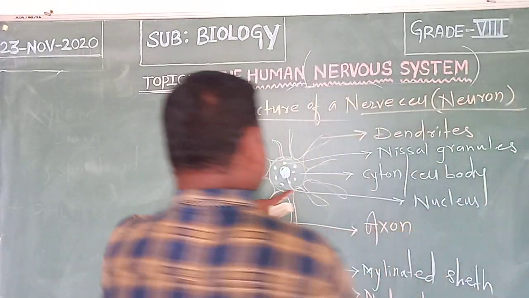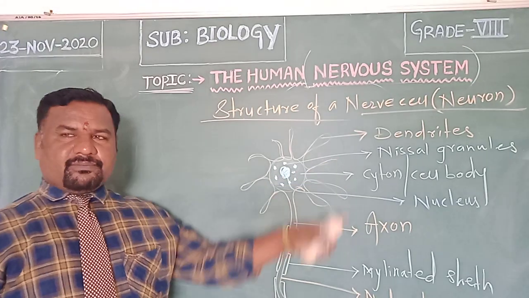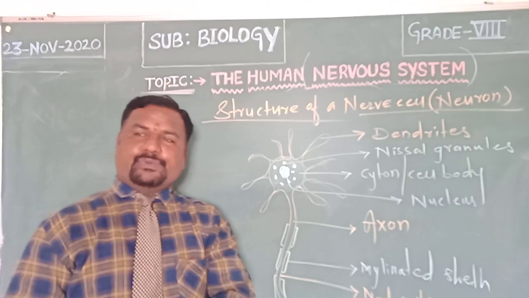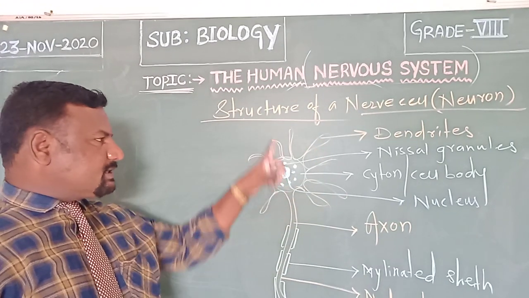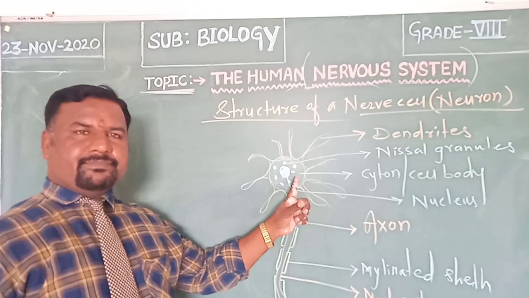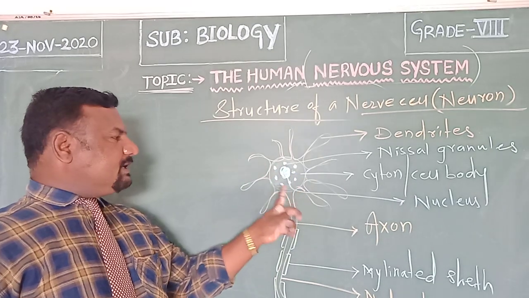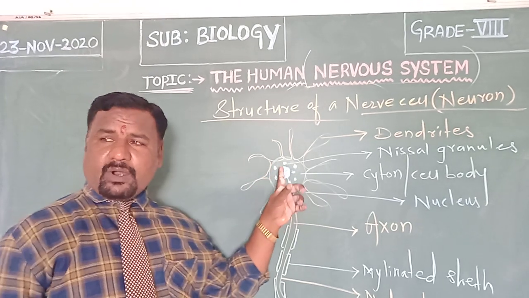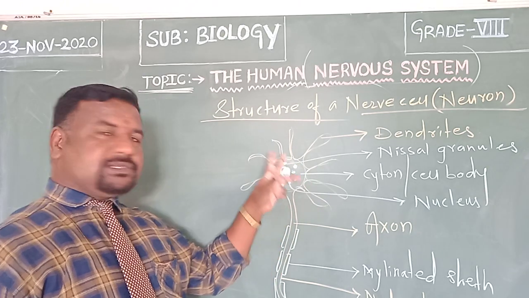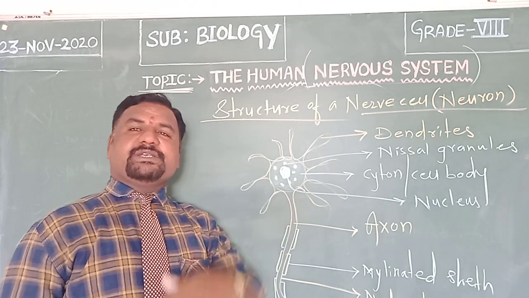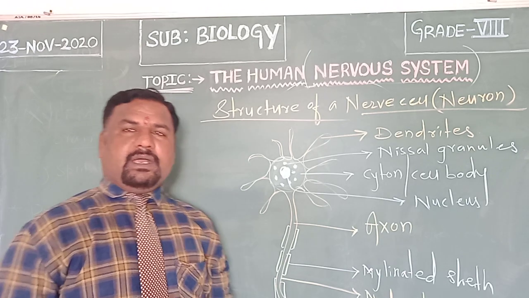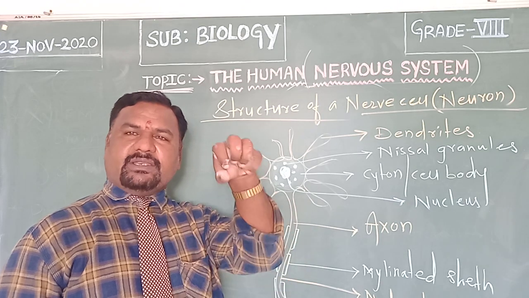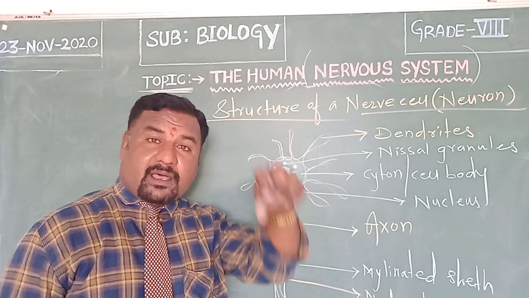So children, this is the structure of the nerve cell or neuron. When the neuron is observed under a microscope, it shows a cell body or cyton, which has a nucleus at the center. Around that are several dots, Nissl granules. What do these Nissl granules produce? They produce neurotransmitter, a chemical required for the nerve cell to generate the nerve impulse.